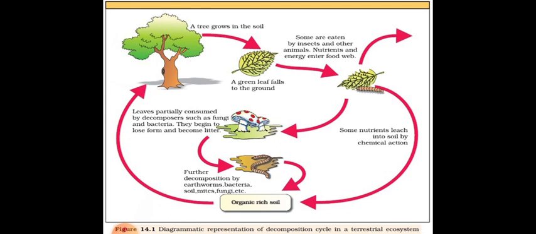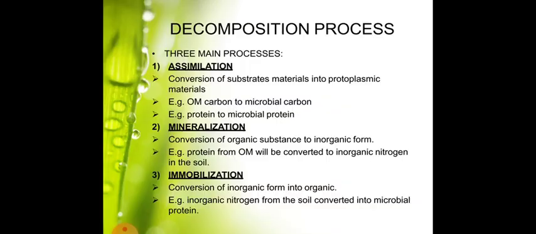Diagrammatic representation of the decomposition cycle in a terrestrial ecosystem is shown in the figure. In the decomposition process there are three main processes. First, assimilation: conversion of substrate materials into protoplasmic materials. For example, organic matter carbon to microbial carbon, or protein to microbial protein.